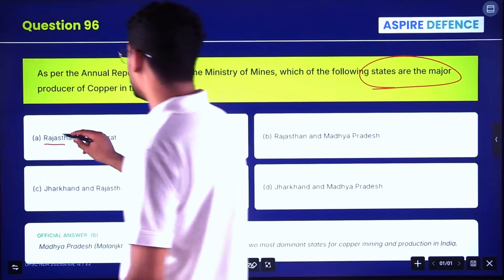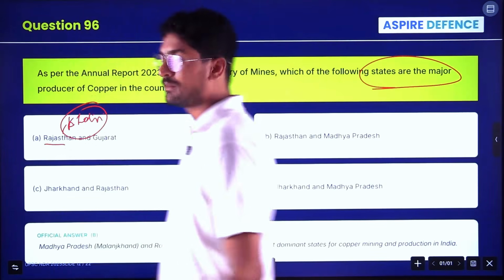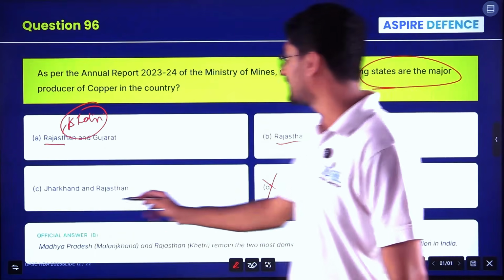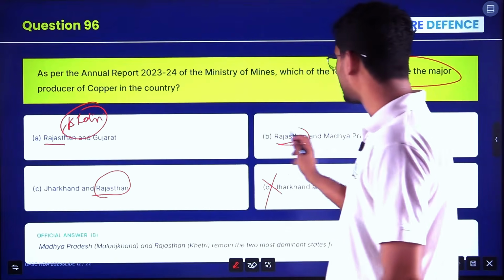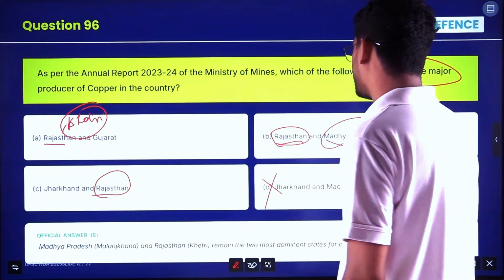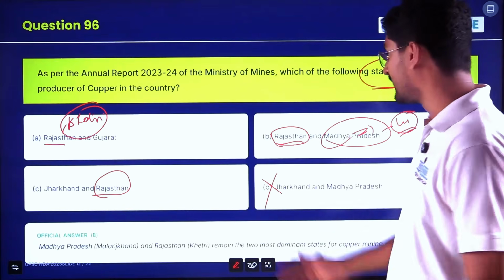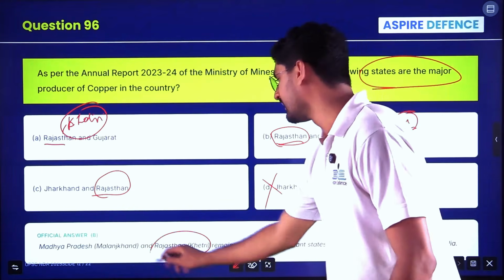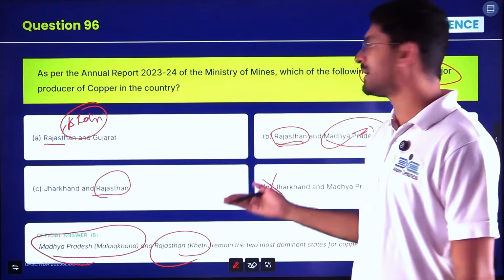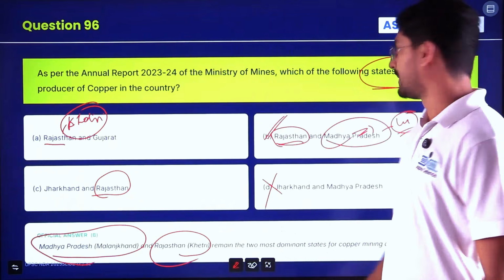Rajasthan, you know, the Khetri copper mine is a very famous mine, a British period mine. So if you know Rajasthan, you can eliminate option D. In the other 3 pairs, you have Rajasthan. So this is a tricky question if you don't know the other state. The other state is Madhya Pradesh. You have Malanjkhand in Madhya Pradesh, which is also a biggest copper mine, along with Rajasthan's Khetri. So these are not concept oriented but facts. You have to know and you have to answer. Here the answer is option B, Rajasthan and Madhya Pradesh.